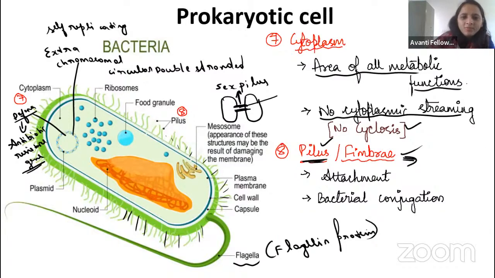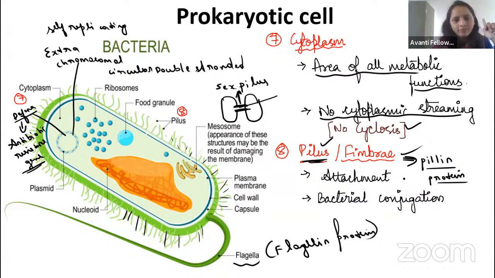Easy, guys. One protein is there. No, not flagellin protein. It is pillin. Okay, guys, pillin protein. It is made up of pillin protein. So, pilus and fimbriae are made up of the pillin protein, and the flagella is made up of the flagellin protein, not the microtubule.